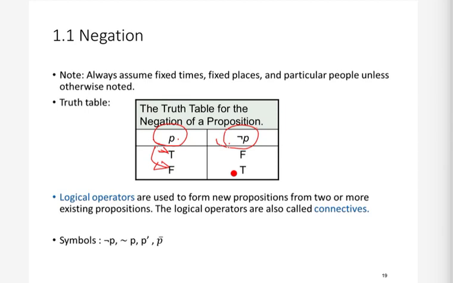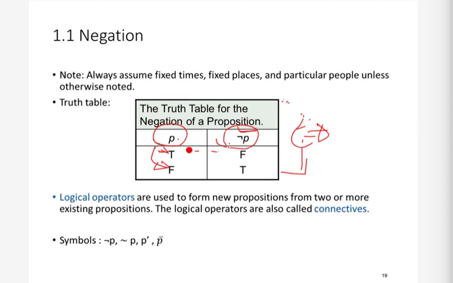This thing is called a truth table. So what is the definition of a truth table? A truth table basically defines the behavior of some operator, or some expression or formula. For example, we have made this truth table for the negation operator. So this truth table is depicting the behavior of the negation operator. The negation operator is basically complementing the truth value of the proposition.